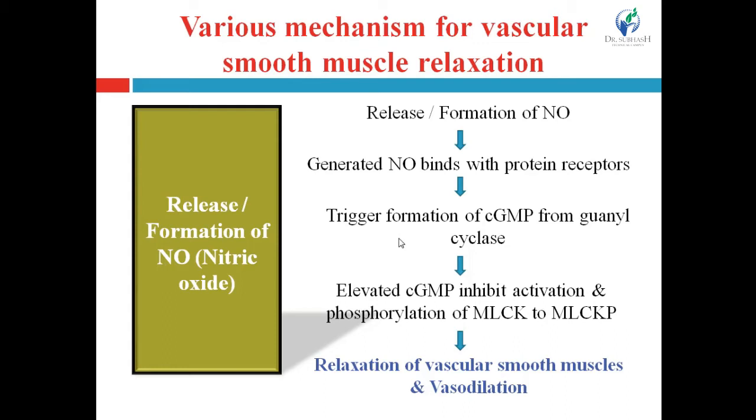Because of inhibition of this conversion, MLCK-P, that is activated myosin light chain kinase, cannot be produced. And that will lead to the inhibition of the activation of the myosin protein, and that will lead to the inhibition of vasoconstriction. So ultimately it leads to the relaxation of the vascular smooth muscles and causes vasodilation. And vasodilation helps to decrease or lower the blood pressure.